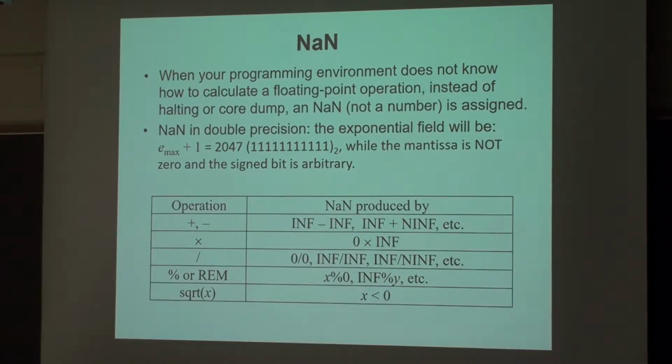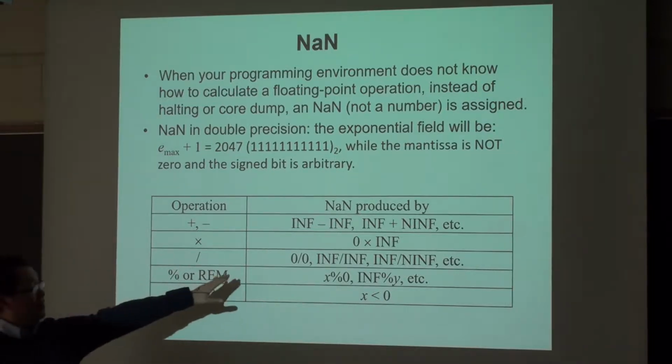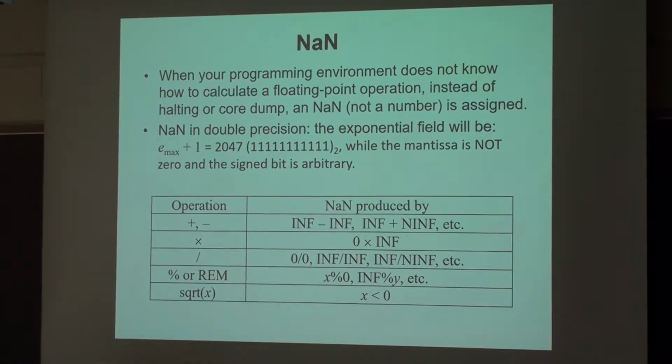0 times infinity, for sure, is not a number because it doesn't know what it is. It's not 0. The division rule can be caused by 0 divided by 0, infinity divided by infinity, or infinity divided by negative infinity. These will all give you not a number. For sure there are other cases, such as the remainder function or the square root, where it doesn't know what to do, then it will return not a number.